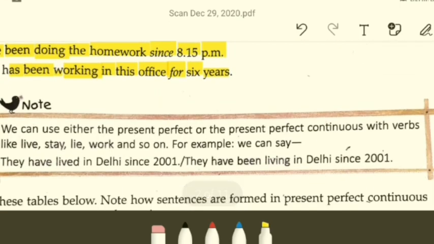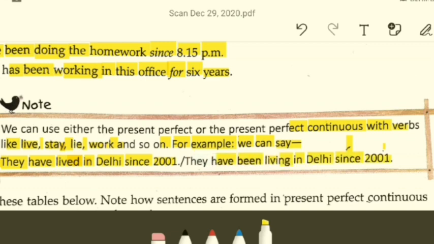And there is one important note. We can use either the present perfect or present perfect continuous with verbs like leave, stay, lie, walk, and so on. Some examples: they have lived in Delhi since 2001. They have been living in Delhi since 2001. It's a simple thing. This is some sort of exception.